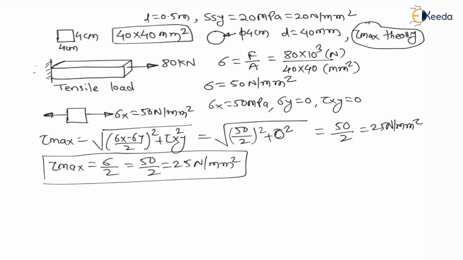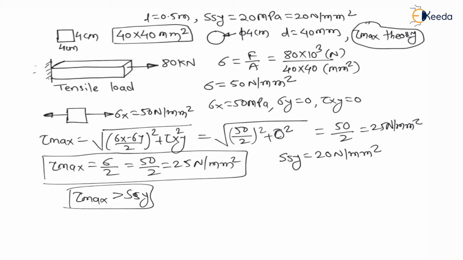But the strength of this bar, SSY, is 20 Newton per mm square, and whenever applied stress exceeds the strength of the component, there is a failure. As the maximum shear stress is more than SSY, the component fails. Therefore, the first conclusion is that the tensile bar fails.